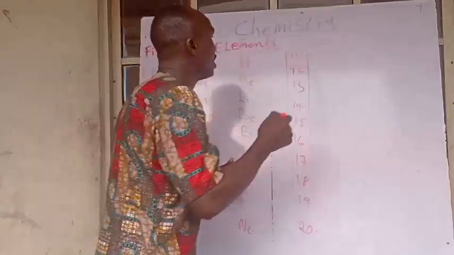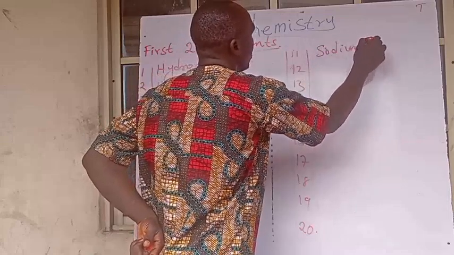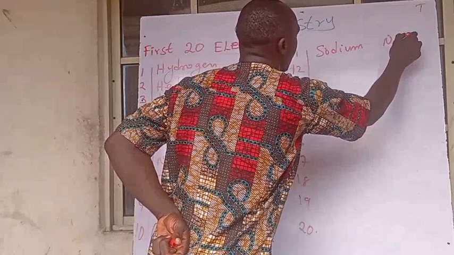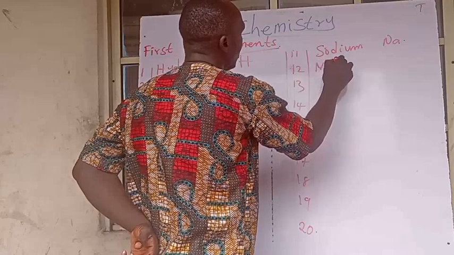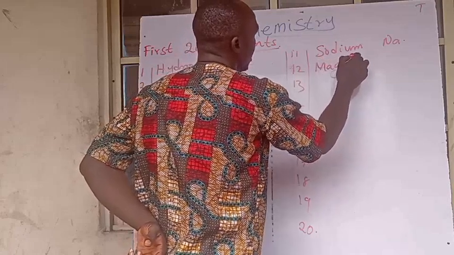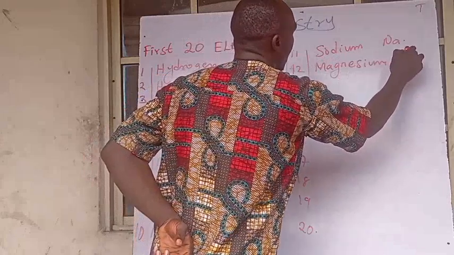Let's go to 11 to 20. Number 11 is sodium, which is Na. We have magnesium, which is Mg.